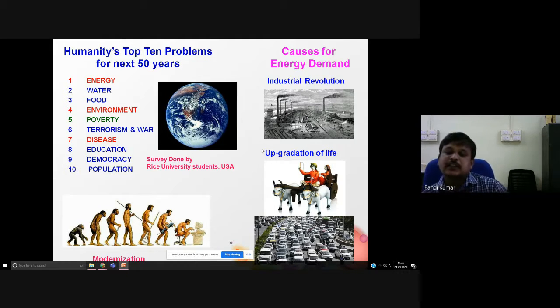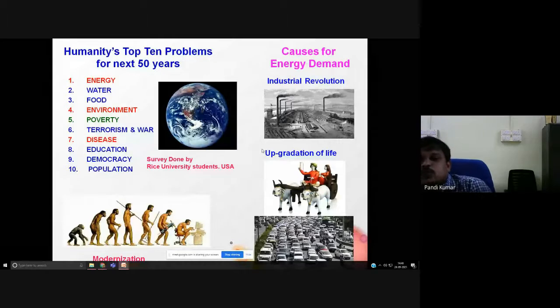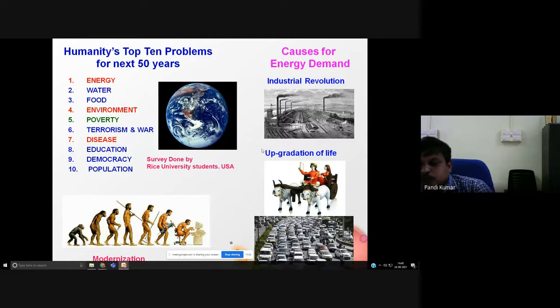Likewise, when I was 10 or 15 years old, I had one bicycle at home, which was used by my father, my grandfather, and myself. But now, if you look at every house, you can see a minimum of two two-wheelers. For example, the gents have sports bikes, whatever it may be, and the ladies have scooty.